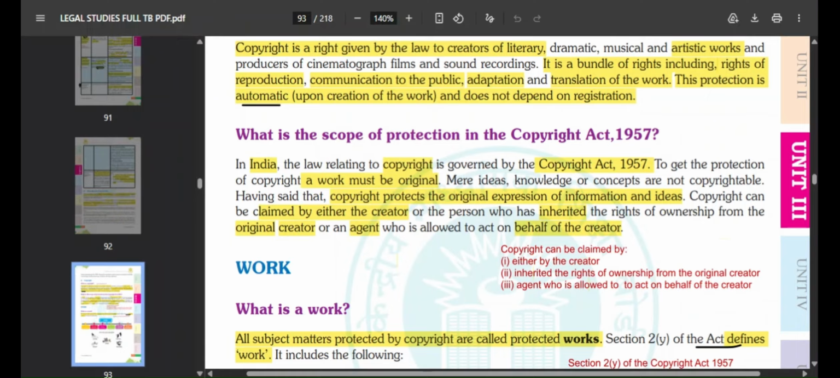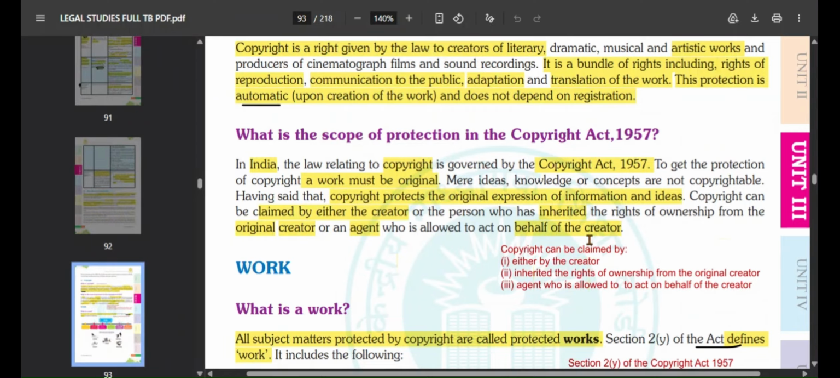So mere ideas, knowledge or concepts are not copyrightable. Just random ideas or just throwing knowledge or random concepts, they are not copyrightable. It has to be original, it has to be unique, distinctive. Having said that, copyright protects the original expression of information and ideas. So originality is one important aspect. Whatever original expression of information and ideas you have given, that is what copyright protects.